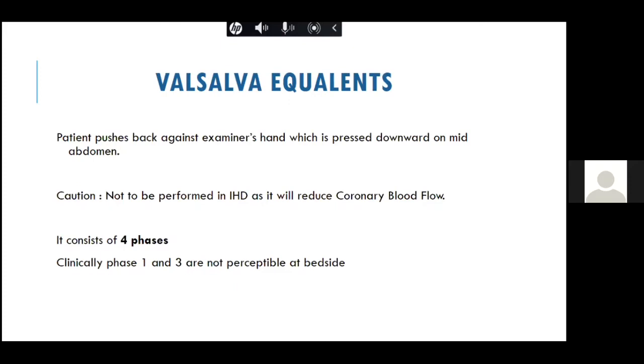Always remember, you should not do this in patients with ischemic heart disease, because the Valsalva maneuver decreases the blood flow to the LV, it can decrease the coronary blood flow and may induce ischemia. We all know that the Valsalva has 4 phases. Phases 1 and 3 are not perceptible at bedside, so it is phase 2 which makes a difference in the murmurs we hear.